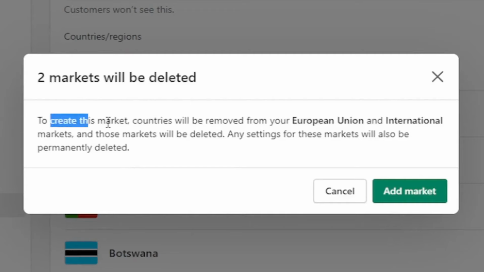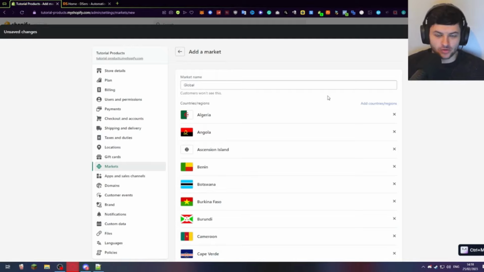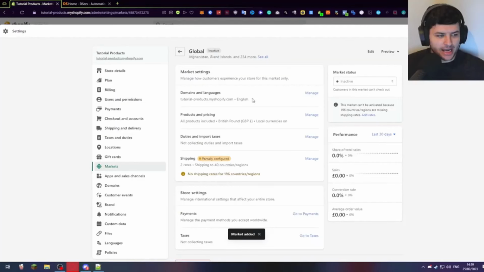And when you press save, it will actually remove two markets, because earlier I showed you how to enable the European Union and international markets, but now we've set up our own market settings. So this is normal where it says two will be deleted. Just press add market. This will delete the defaults which we enabled earlier and use our new custom market settings. So wait for it to save because it takes a while to update. And when it's saved, it will say market added. And now you can see we have a global market. We have worldwide now activated. So we have global, and from here we can change a lot of settings too.